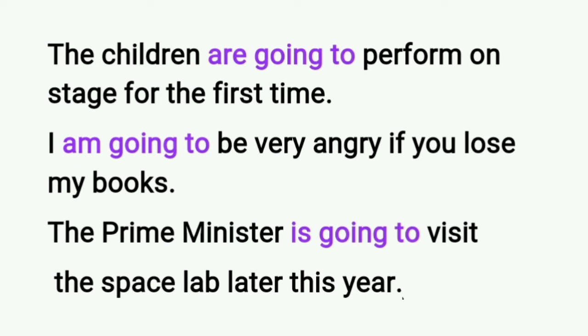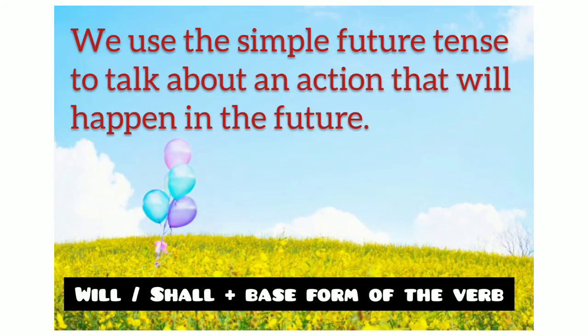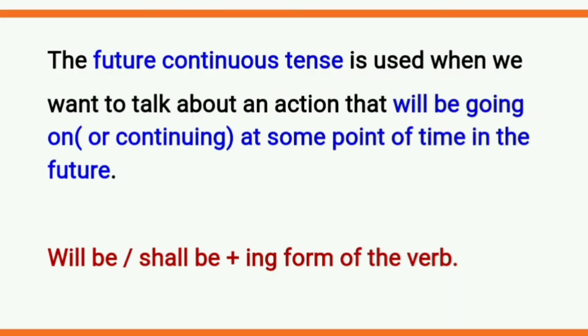So hope you have understood the usage of simple future tense. We use the helping verbs will or shall in the sentence to talk about an action that will happen in the future. Next, we are going to learn about future continuous tense. Future continuous tense is used when we want to talk about an action that will be going on or continuing at some point of time in the future.